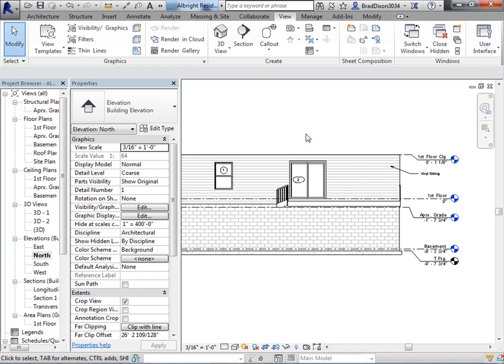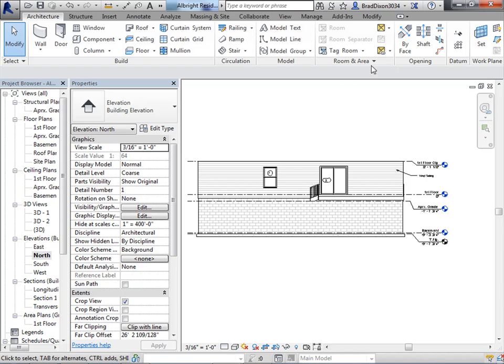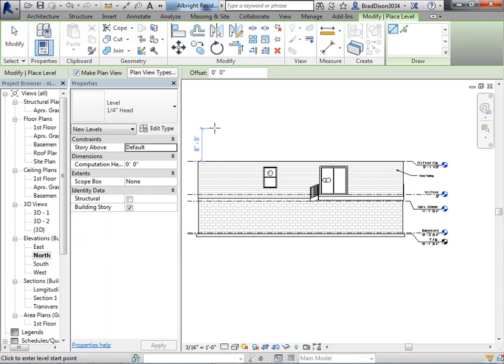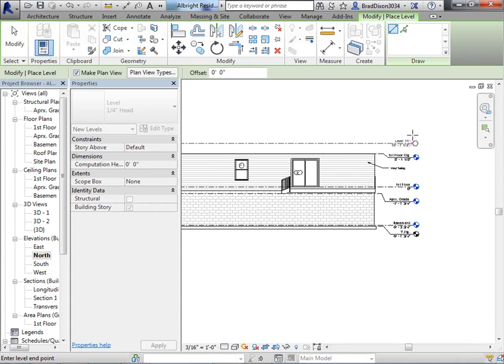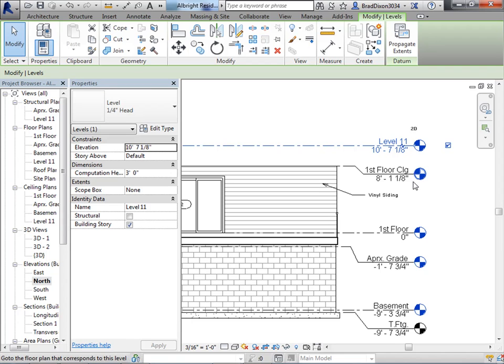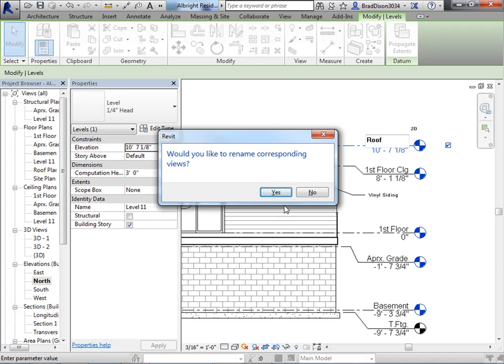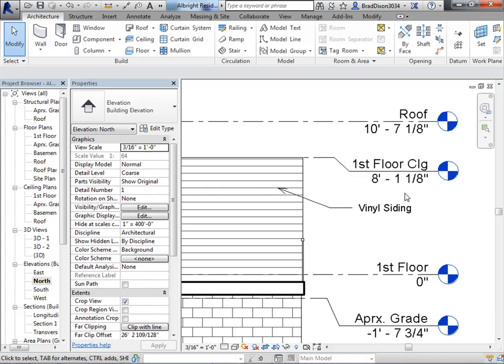And then I'm going to add another level. I can go to my architecture tab, click on this little level button, and I'm going to change this one to roof now. Basically I want to add 16 inches to this, or 14 inches depending on how high you want your heel height to be.